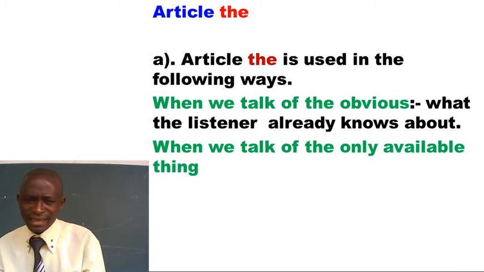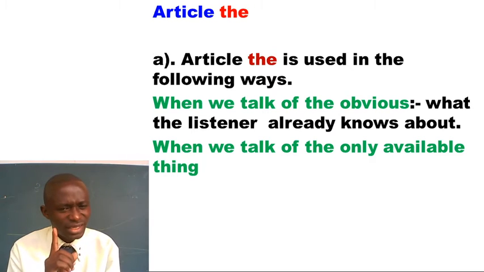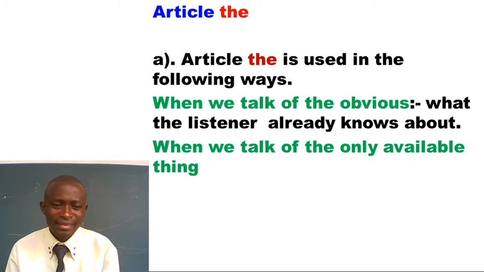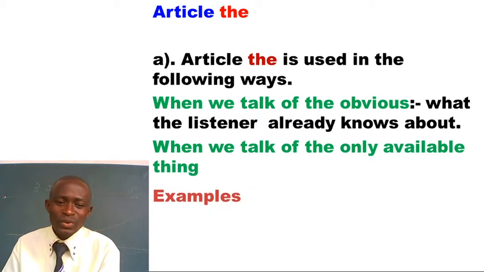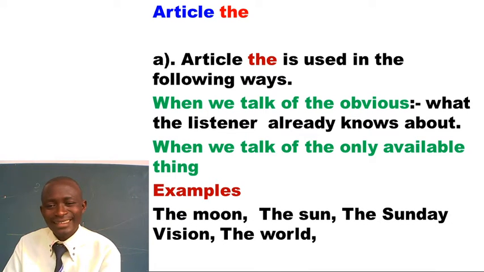I want to look at the next principle governing article the. This is when we talk of the only available thing, that which exists alone in the whole world. An example is the moon, the sun, the earth, that which is the only one. So I want you to look at the examples I've listed. I've already mentioned them. One of them is the moon, the sun.